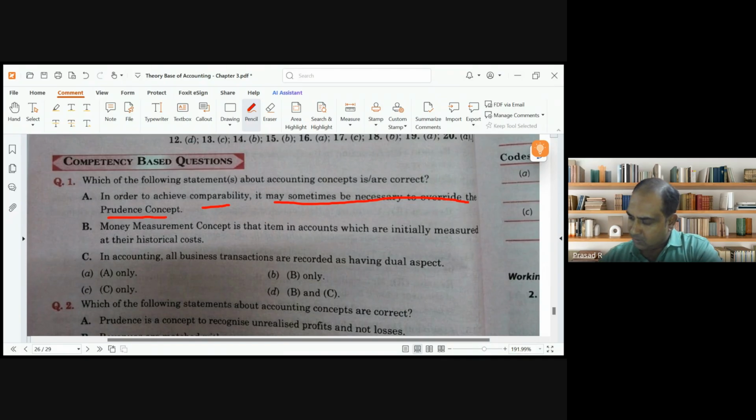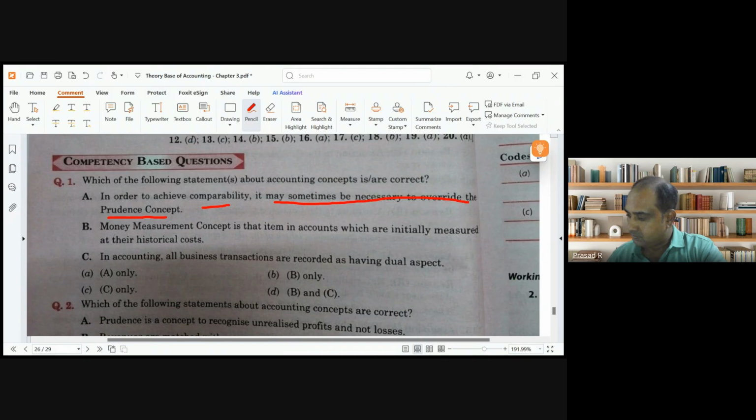There are 4 statements given, guys. First one: in order to achieve comparability, it may sometimes be necessary to override the prudence concept.